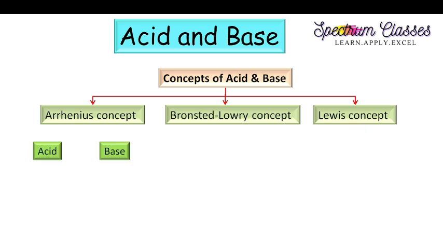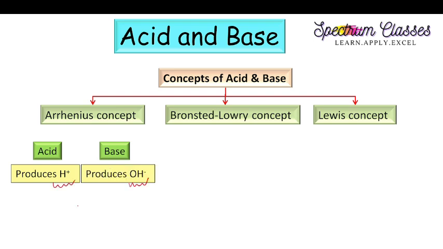So according to the Arrhenius concept, what is called an acid and what is called a base? The acid is that molecule or ion which can produce H plus ions in aqueous solution. Those are termed as acids. And the bases are those molecules and ions which produce OH minus ions. The limitation of the Arrhenius concept is that it is applicable only to aqueous medium. So that is more important. About the examples, I will discuss on the next slide.